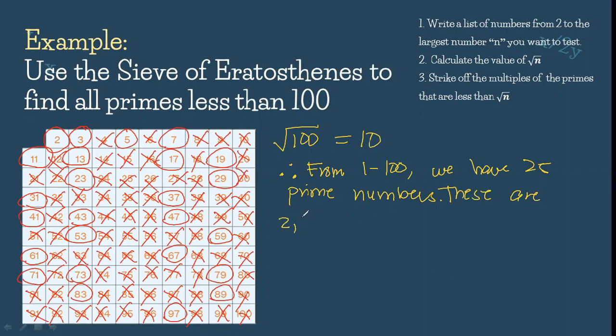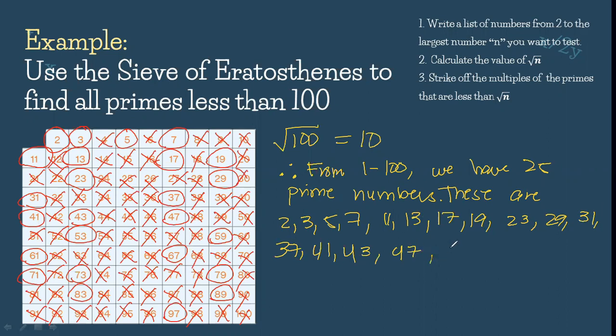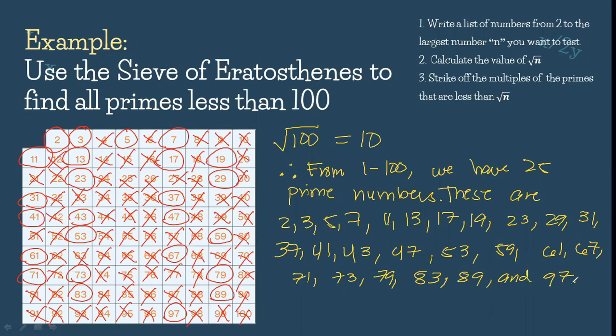These are 2, 3, 5, 7, 11, 13, 17, 19, 23, 29, 31, 37, 41, 43, 47, 53, 59, 61, 67, 71, 73, 79, 83, 89, and 97.